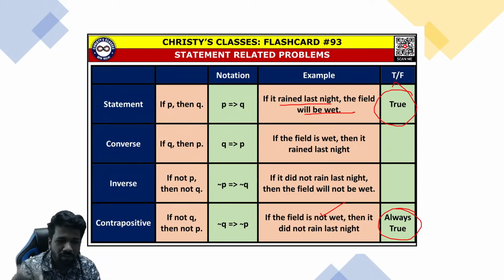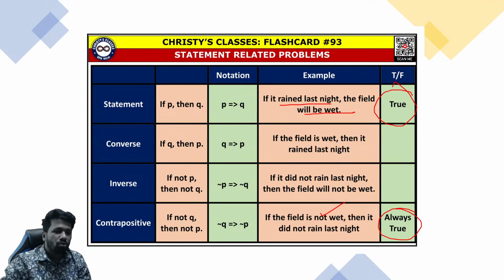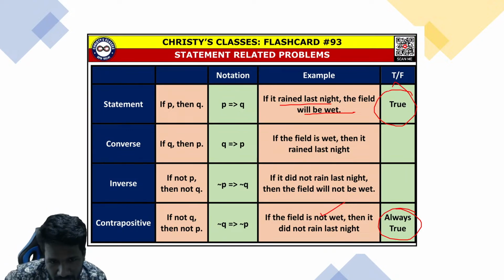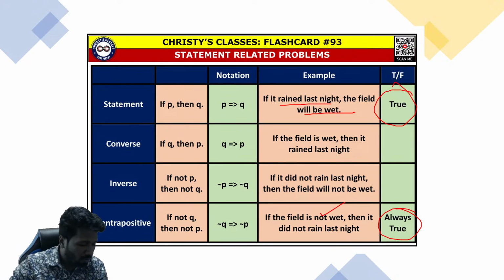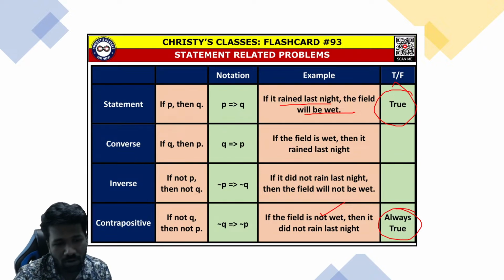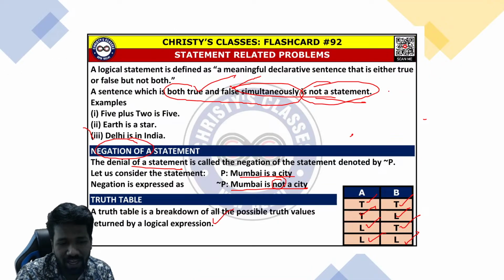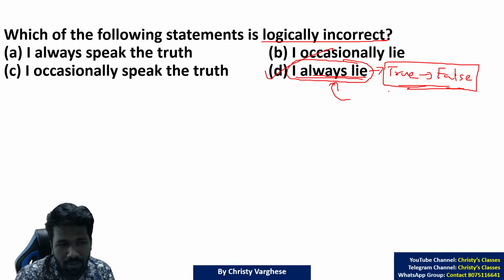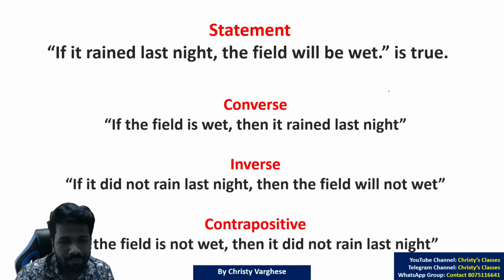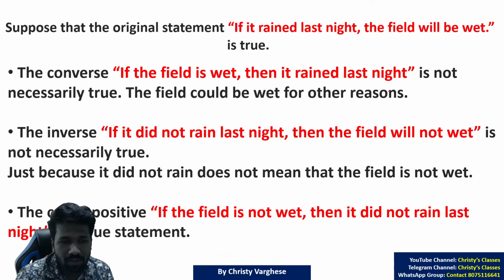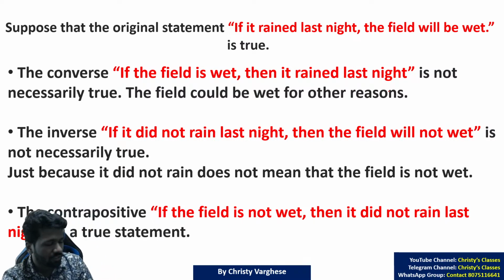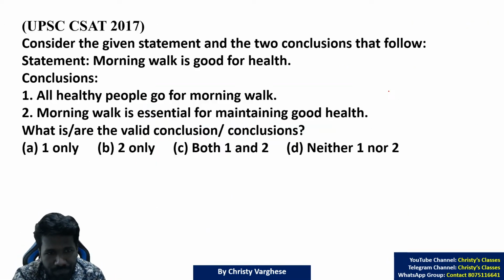Think about the converse, inverse, contrapositive: which of them are true, which of them are not necessarily true. Think about it. Okay, all of you understood this much. What is converse, inverse, contrapositive and negation also. So, more explanation of this. If the field is wet, it rained, those things I have mentioned here.